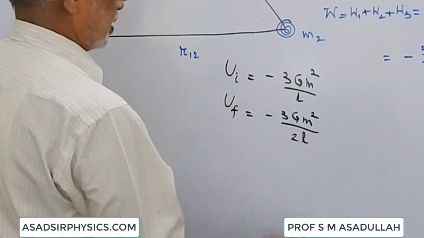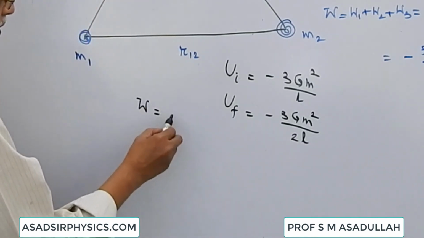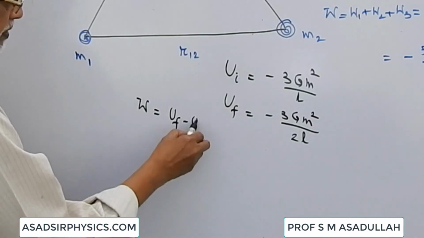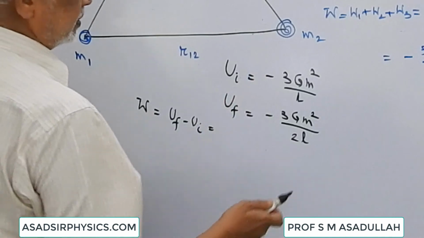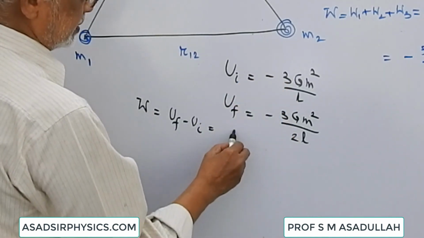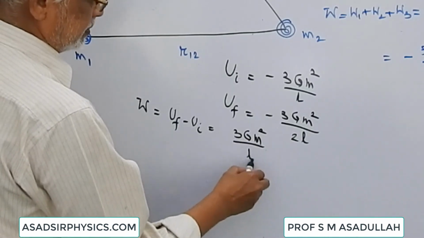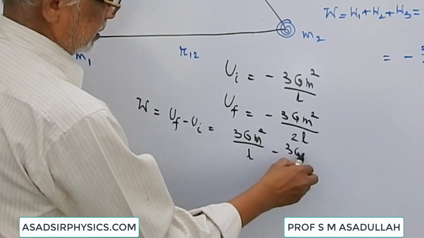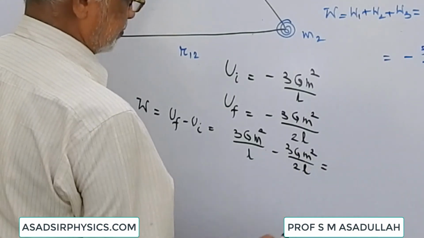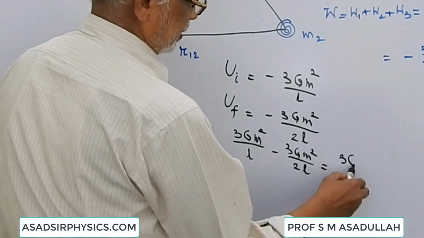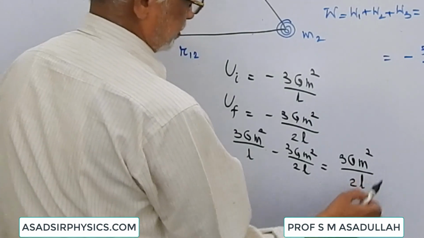Then the work done, W, is equal to Uf minus Ui, final minus initial, so this will become plus 3G M square by L minus 3G M square by 2L, that's equal to 3G M square by 2L.